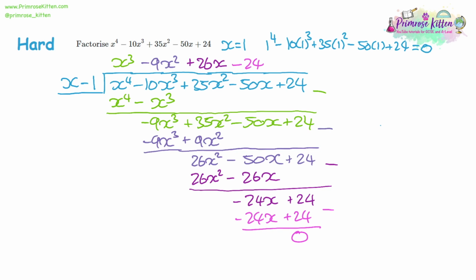So now we do our first step of our factorization. So our answer is x cubed, take away 9x squared plus 26x minus 24. And that is being multiplied by x minus 1. So I almost don't have room to write it here. So what I'm going to do is now I'm going to clear the working out, and then we'll examine what we've got after I've done that.